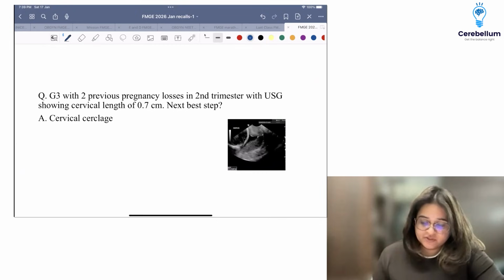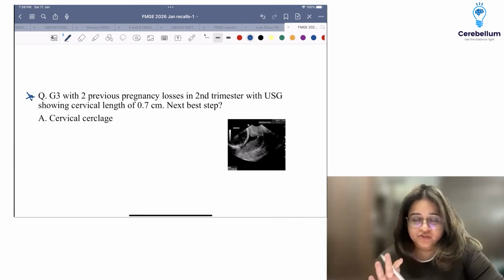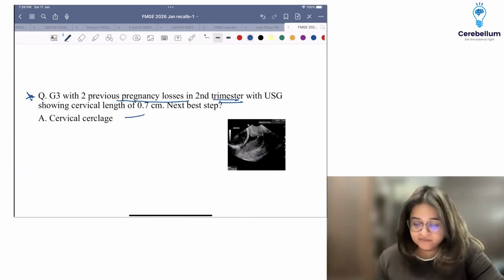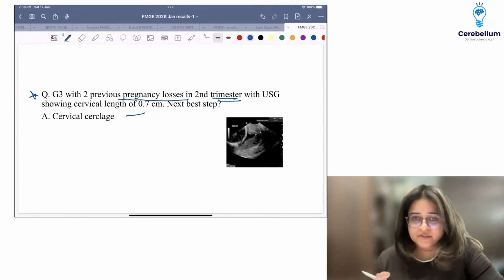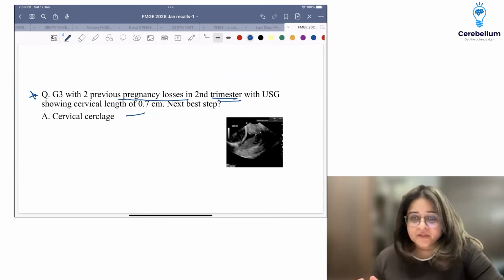Okay, the next question was a question. Just correct me because I'm getting a lot of mixed reviews here. There was a scenario given on recurrent pregnancy loss in the second trimester with the ultrasound. There's an image with the cervical length shown. Somebody was telling me it was the placenta, but I think it was the cervical length which was shown. And what do we do here?